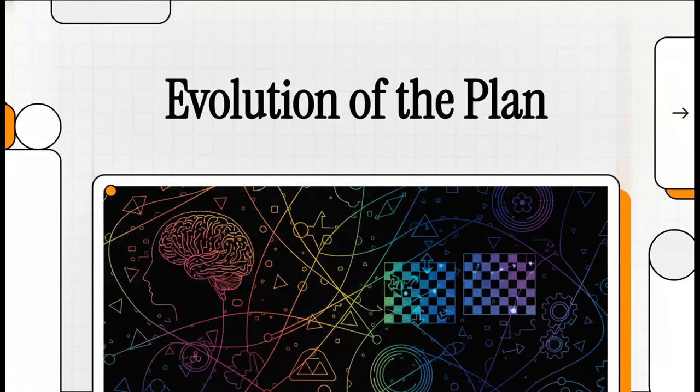Well, welcome to this explainer. Today, we're diving into the evolution of the plan. We're going to uncover the invisible mathematical rules that actually govern strategic decision-making in our daily lives. From basic human conflict right up to the absolute cutting edge of artificial intelligence, we're going to see how systems are designed to force competing, completely selfish plans to actually work together perfectly.